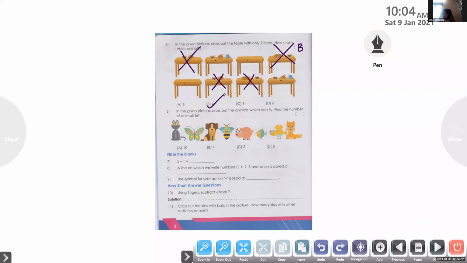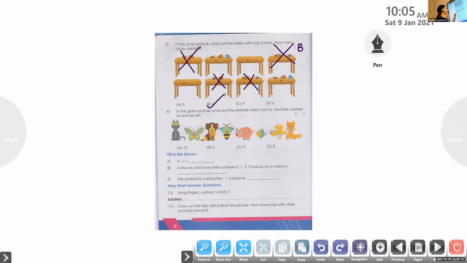Now, question number 6. Shall we move to 6? Are you ready? Yes, ma'am. In the given picture, cross out the animals which can fly. You can see some animals can fly and some cannot fly. So you have to cross out the animals which can fly. Find the number of animals left. Anaya, what about the first one? It can fly? No.